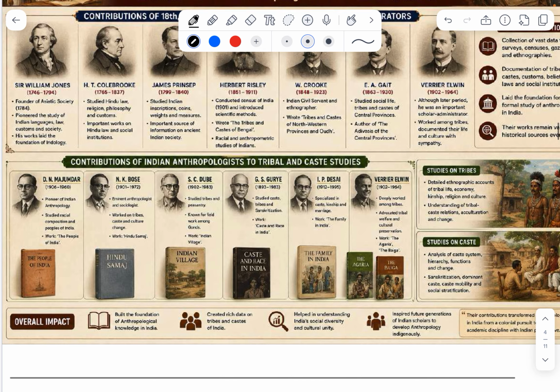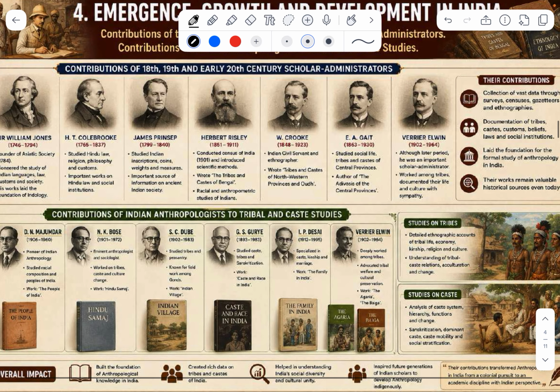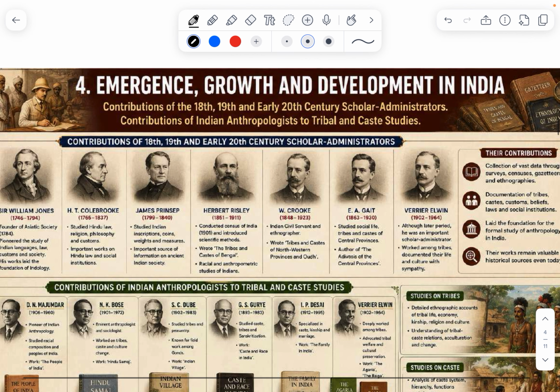Then chapter 3 introduction is completed. Then the emergence, growth and development of anthropology in India: contribution of 18th century, 19th century and early 20th century scholars, administrators, and the contribution of Indian anthropologists to tribal and caste studies. See, this is a very dynamic topic.